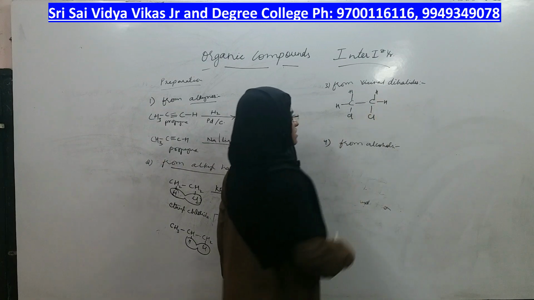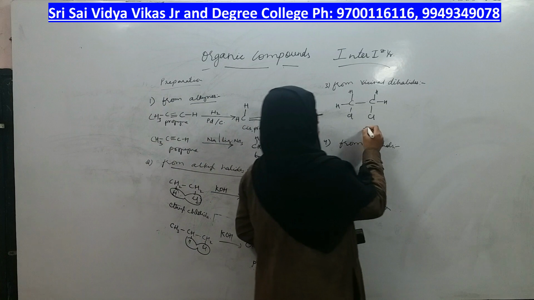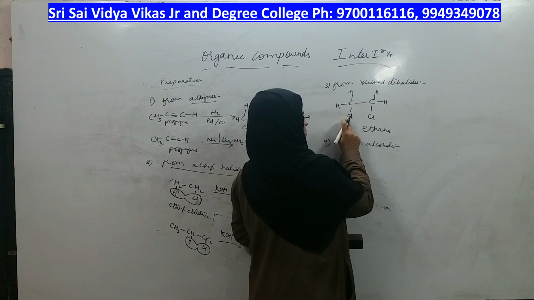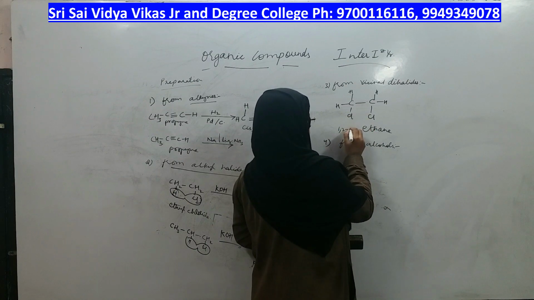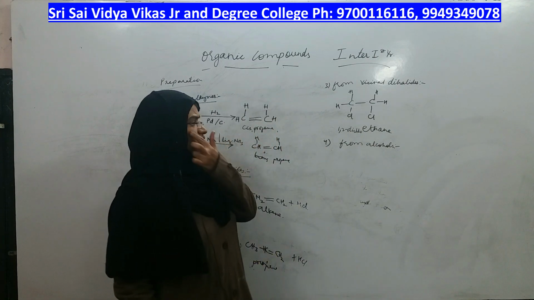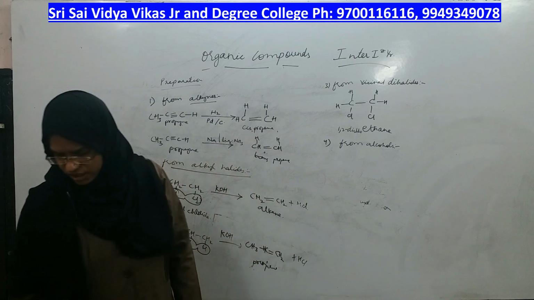What is the name of this compound? How many carbons? 2. 2 carbon means root word should be eth. Any double bond, triple bond? No. It is ethane. Which ethane? One chloro here, one chloro here. 1, 2 dichloroethane. Is it? Now this 1,2-dichloroethane is undergoing elimination